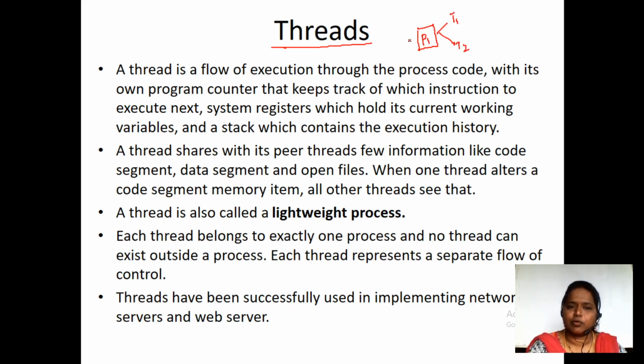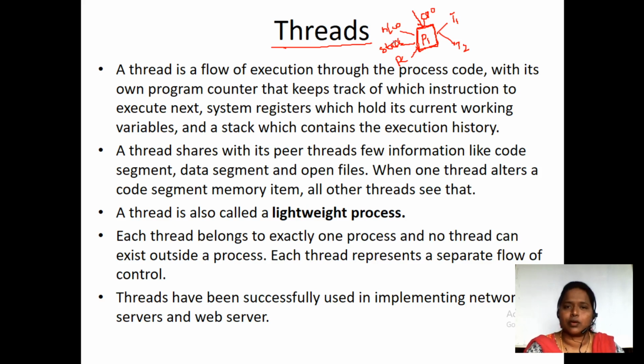Suppose for a process P1, this process P1 should have a CPU, should have its own hardware resources, should have its own stack, should have its own program counter. All the things have to be there for this process only.